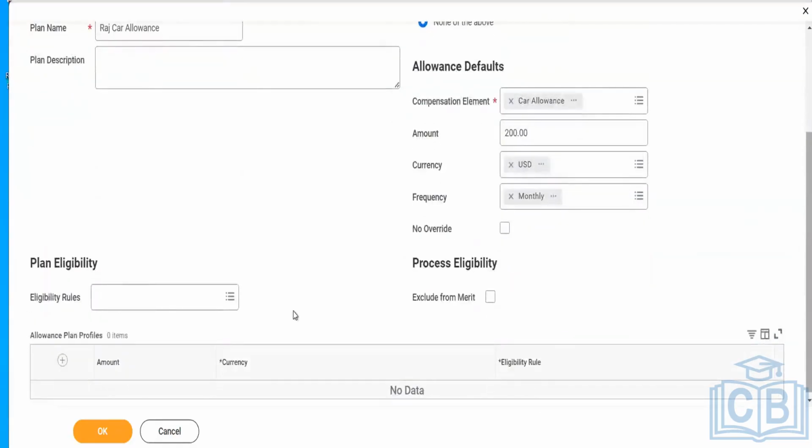But let's consider that here I will define the eligibility rule. Not all workers will be eligible for car allowances. It will be only vice president, president, CEO, or maybe high level managers. Whichever group of people will be eligible, I will define the eligibility accordingly, like job level. If there is any specific job profile that is going to be eligible, we can define it that way as well.